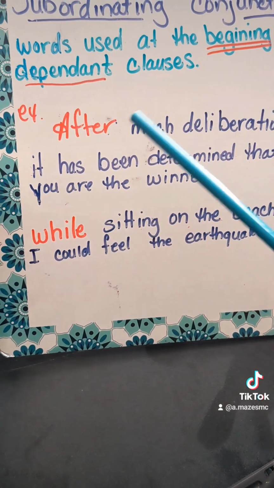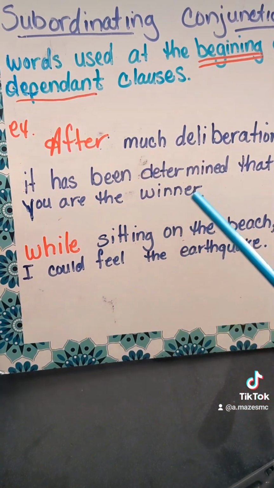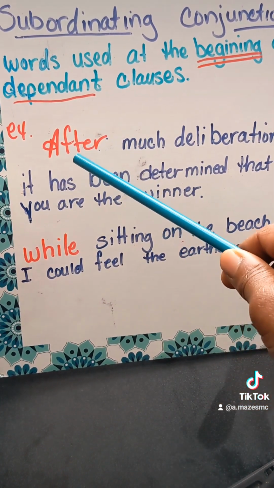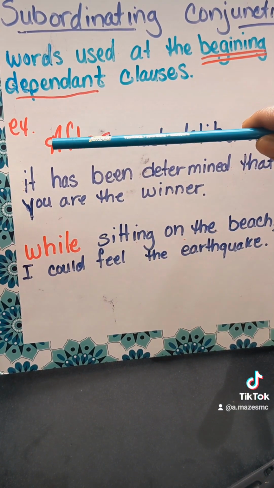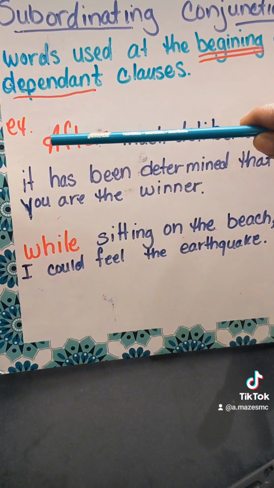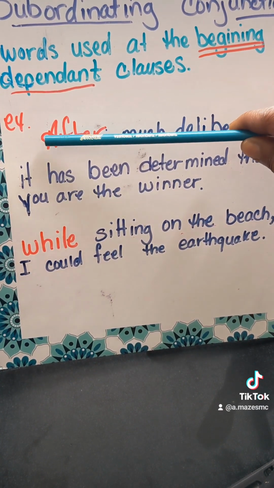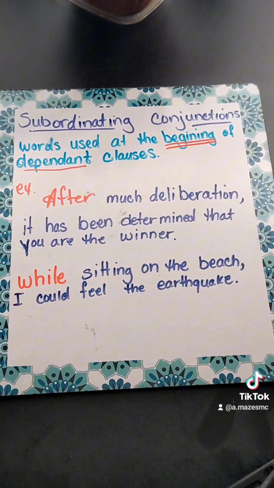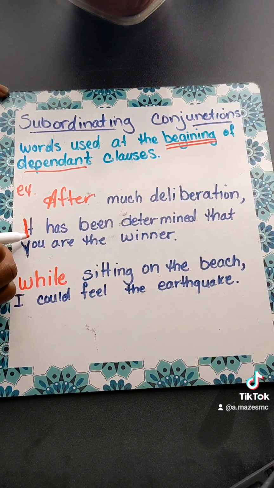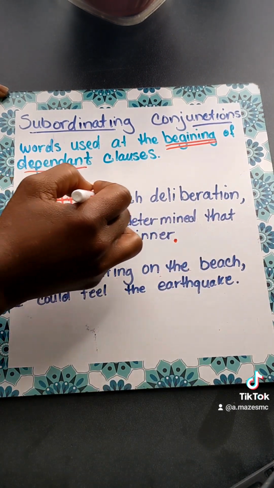So for example, after much deliberation, this is the subordinating conjunction to help connect the rest of this, because if I took this whole part out, much deliberation, and after, what I have left is, it has been determined that you are the winner. So what that means is, I don't need after much deliberation for this sentence to make sense. I could simply just capitalize the I and then leave the period there and take after much deliberation out.